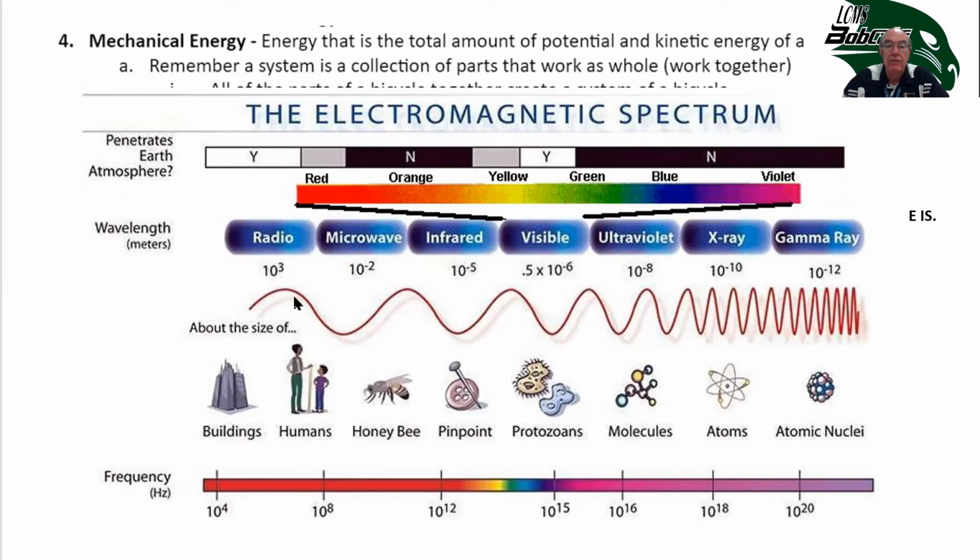It goes from really big waves like radio waves, and micro is really just small radio waves. And then infra means below red. So this is just below the red light that we can see, and usually we think of infrared as being heat. You have this visible spectrum that goes from red to violet, and the wavelength just below red is called infrared, which means below red. So it's right here, and this is heat. When the military uses night vision goggles, the goggles adjust this wavelength and bump it up so that it becomes visible.